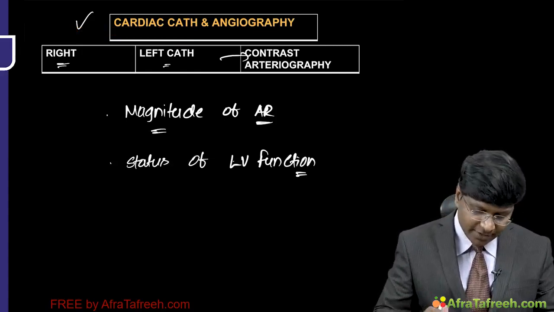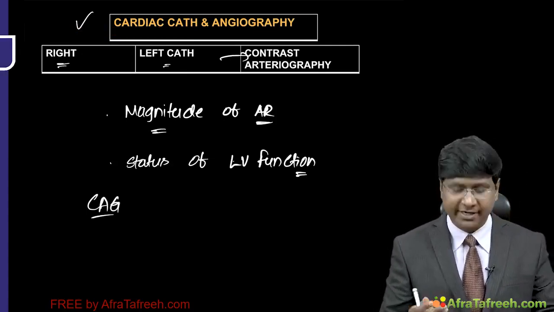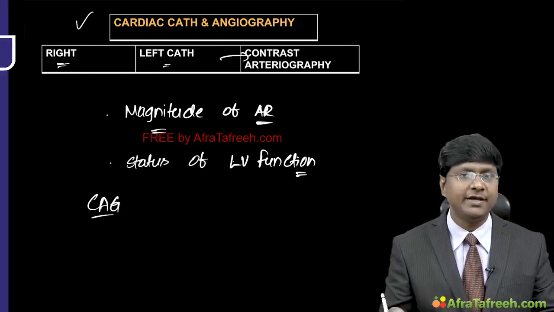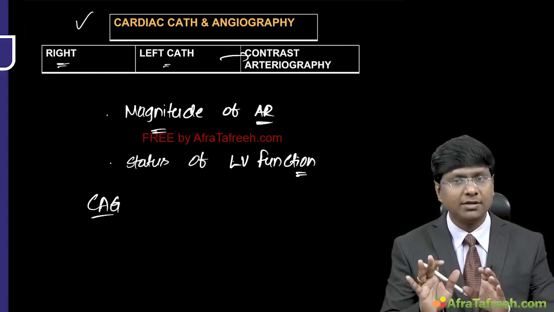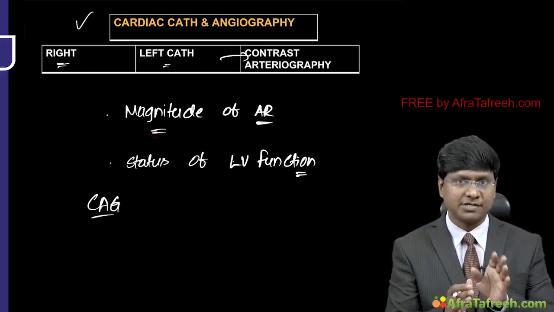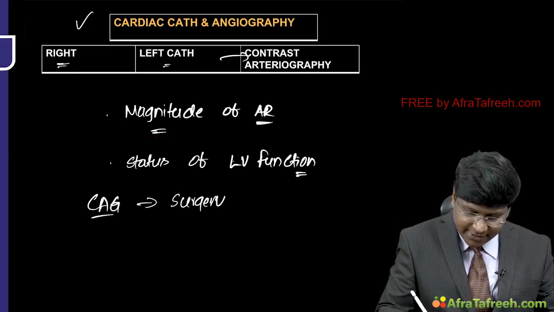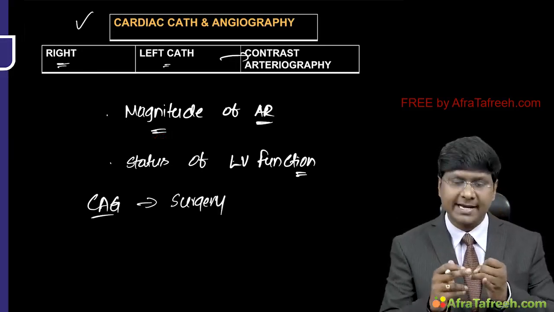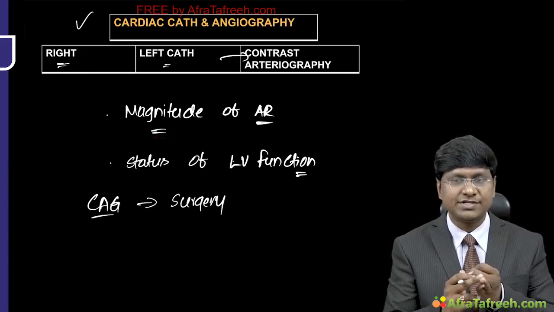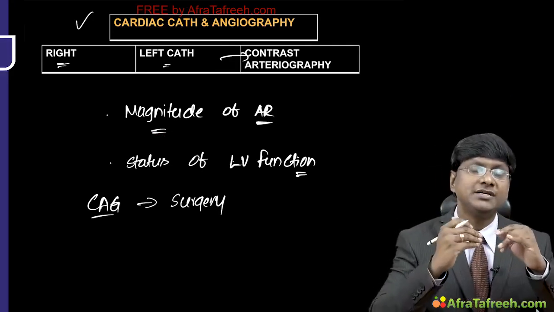And what about the coronary angiography? See, coronary angiography as such is not required, because when you are doing CT angiography, it will tell you about the coronary arteries. But as a routine process, for example, you are taking a patient to surgery. You made out in 2D echo and as well as the cardiac magnetic resonance imaging, you have come to a conclusion that you want to go ahead with the surgery.